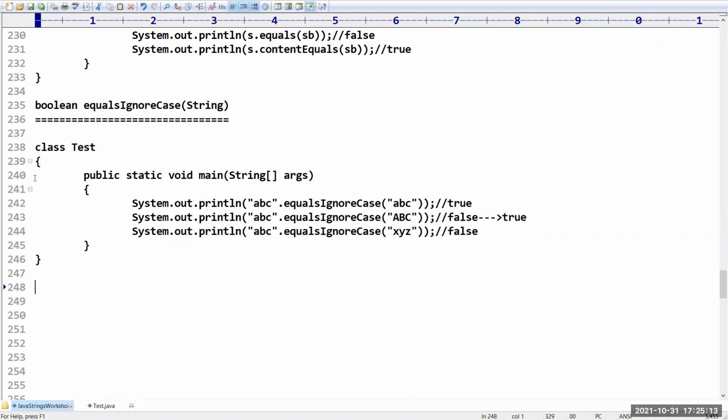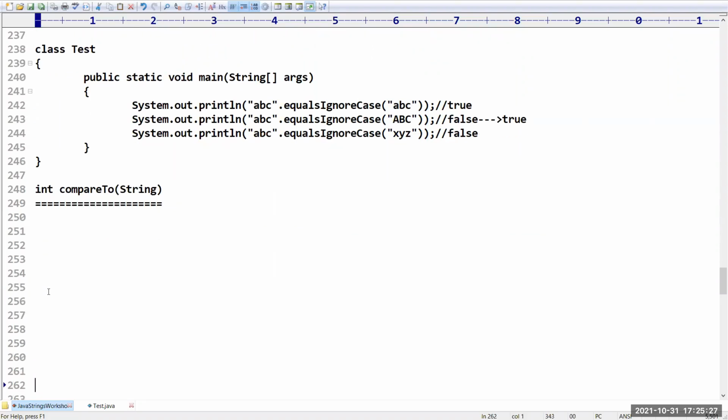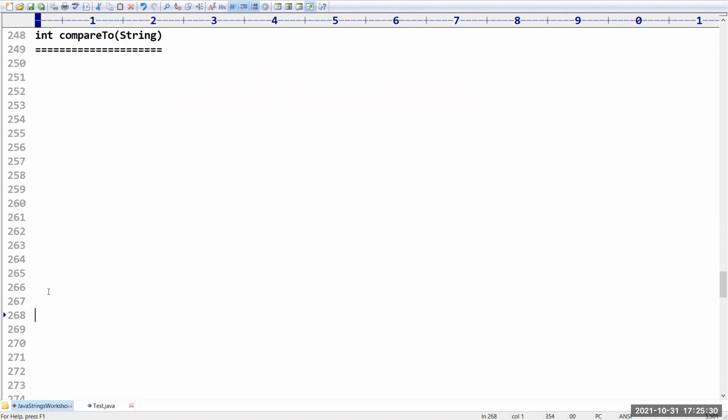So next, there is one more method. What is that method? It is the integer compareTo method, which takes a string as the argument. The compareTo method is used to compare two strings. It will take the first string, for example s1.compareTo(s2), and it will compare s1 and then s2 values. It is used to compare s1 with s2, and it is going to return one integer value. The return type is always an int value.